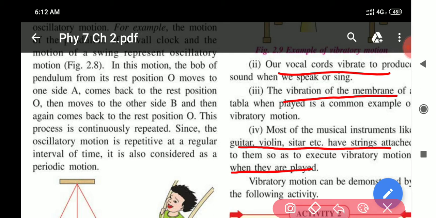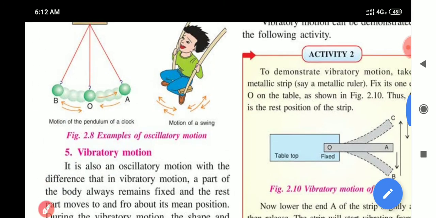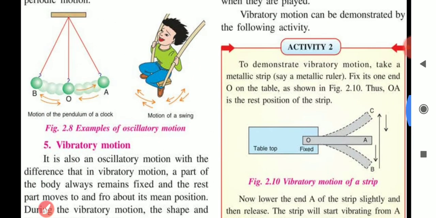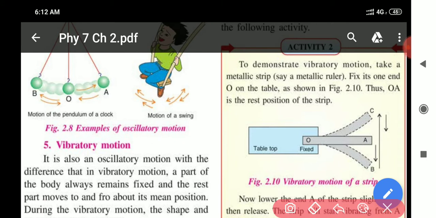Vibratory motion can be demonstrated by the following activity. Now come to the activity. To demonstrate vibratory motion, take a metallic strip, say a metallic ruler. You all must be having a metallic ruler. Fix one end O on the table. See here in the figure, this is the table and the steel scale is fixed over here.